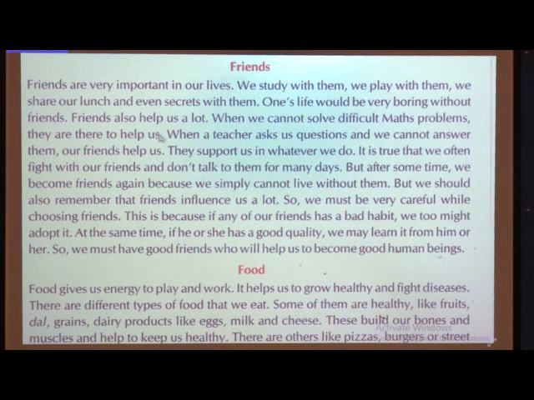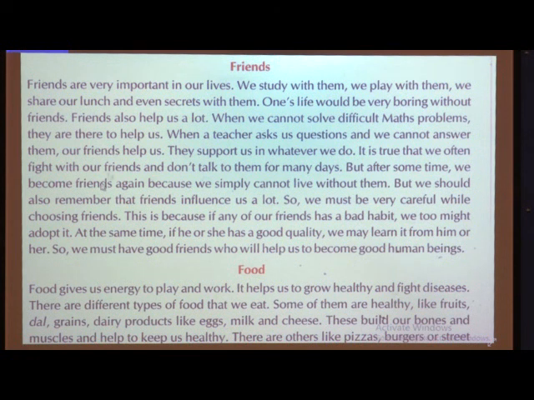Then what all things do we do with them? We study with them, isn't it? Whenever you are in the school, you study with them, or even you play with them. Then we share our lunch and even secrets with them. Children, you don't share your secrets even with your brothers or sisters, or with your parents. Mostly you share your secrets with your friends. Then you share your lunch also.